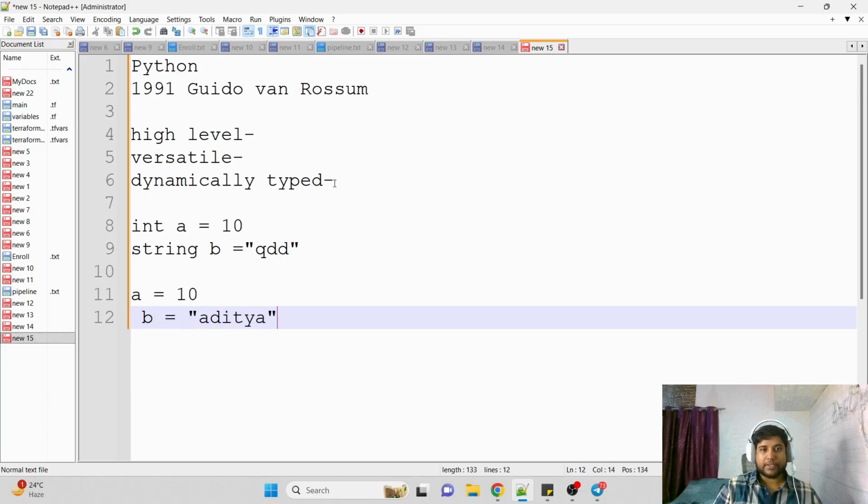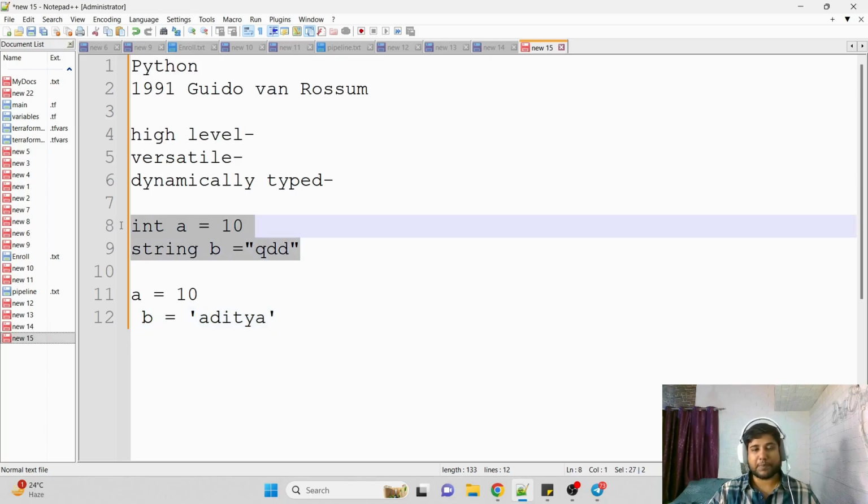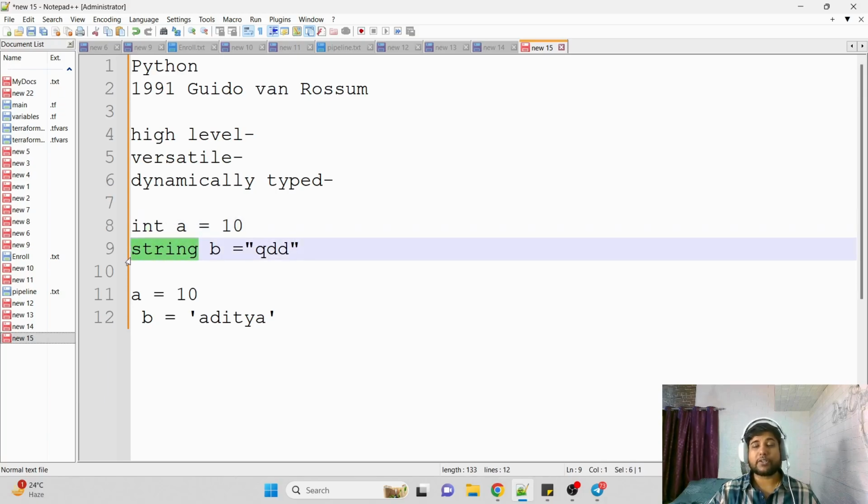And again I wrote b equal to, let's say, Aditya. Now what will happen? One second, let me put single quotes. So what exactly happens here: in case of Java or other programming languages, we are literally defining previously that this variable that I'm creating, A or B, first one A is of integer type, and B is of string type. But in case of Python, we don't need to define that.